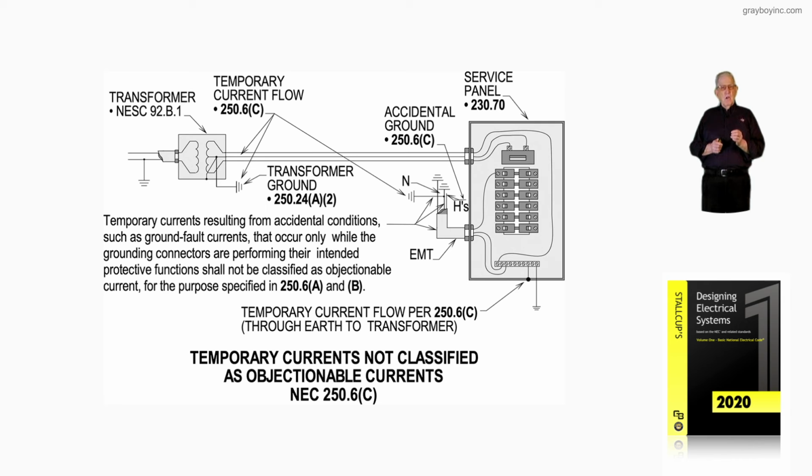it says temporary currents resulting from accidental conditions, such as ground faults, that occur only while the grounding conductors are performing their intended protective function shall not be classified as objectionable current for the purpose specified in 250.6(A) and (B). Now, again, equipment grounds, their function, and how they're supposed to operate and carry current temporarily is outlined in Article 100 of the NEC. And that's what this illustration 16-9 is pointing out.